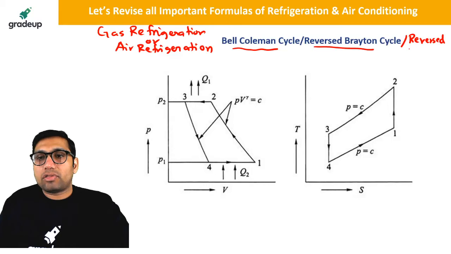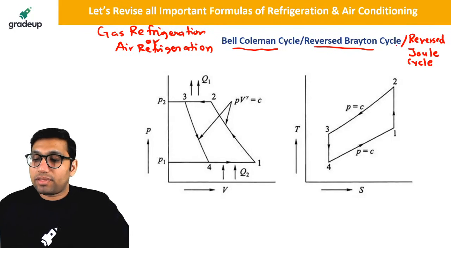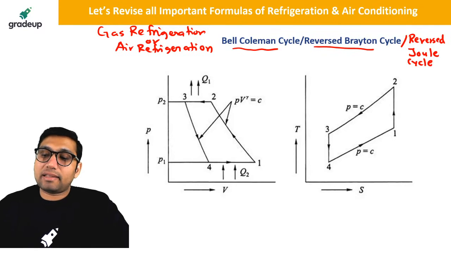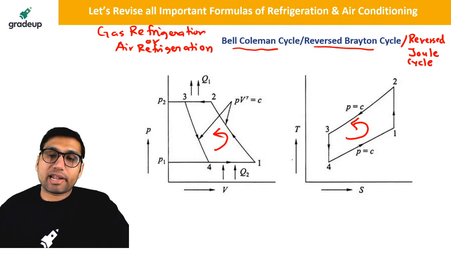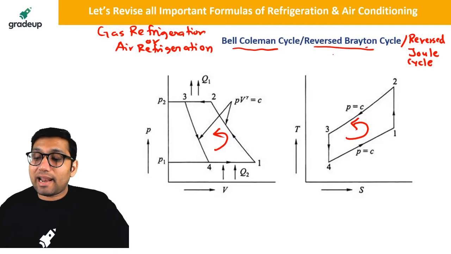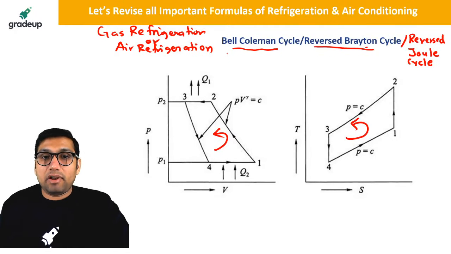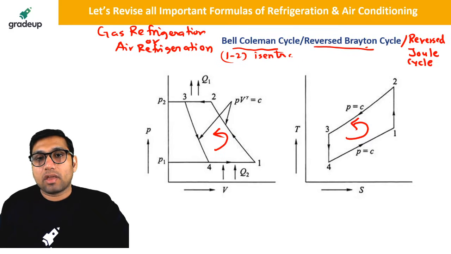Why is it called the reverse Joule cycle or reverse Brayton cycle? Because the processes in this cycle are exactly the same as the Brayton cycle, but they act in the opposite, anti-clockwise direction. This is a Brayton cycle in anti-clockwise direction because it produces a refrigeration effect. It will have 1 to 2 as isentropic compression in the compressor.